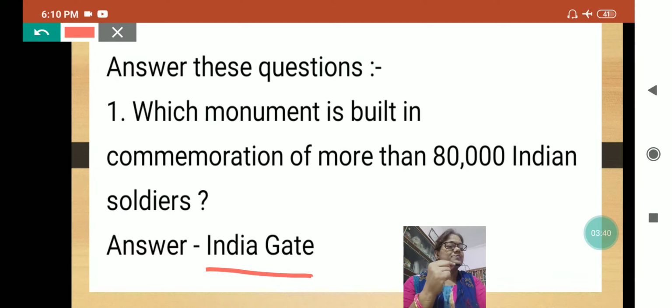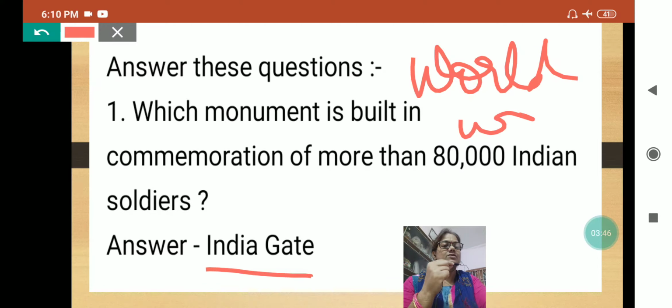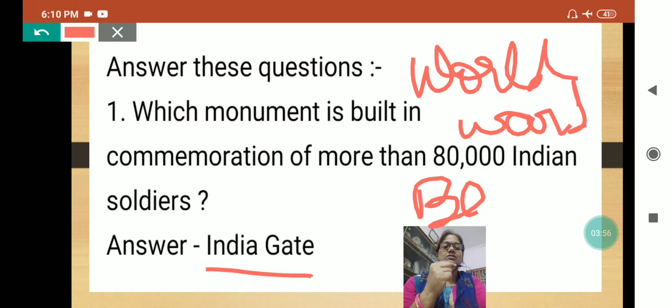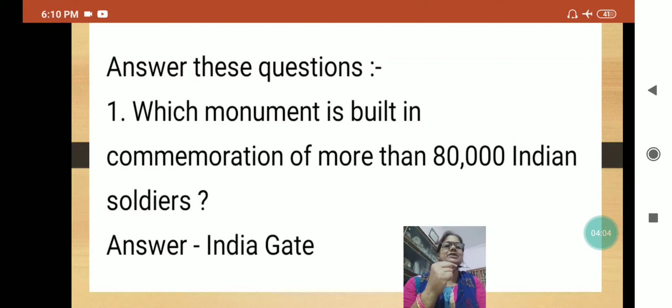In World War I. And one more war was there, which was the Bangladesh Liberation War, in which Pakistan and Bangladesh were separated in 1971.